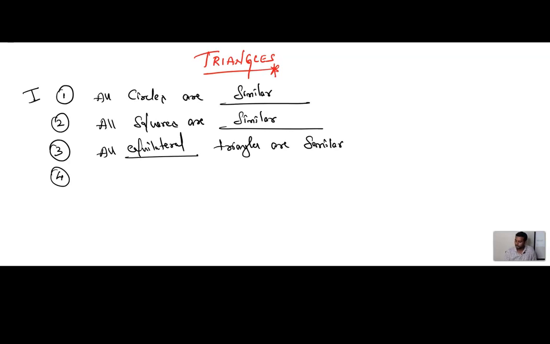Yes, children, the next question is, two polygons of the same number of sides are similar. Two polygons of the same number of sides are similar if the corresponding angles are dash. When can we say two polygons are similar? The corresponding angles should be equal or unequal? They should be equal. Are you getting, children? The first blank is equal. The corresponding angles are equal. And what about corresponding sides? They are proportional.